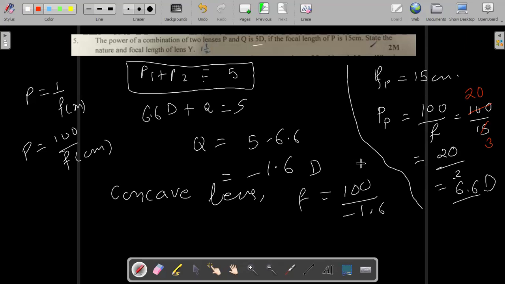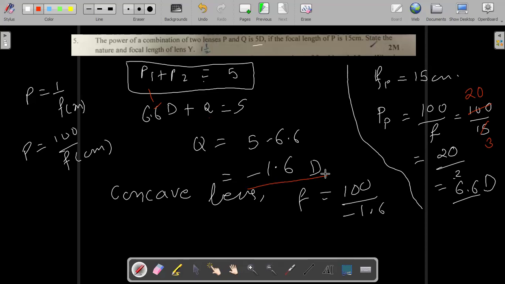Yes, sir. So now at the place of power of P, I put 6.6 and I obtain the power of Q. So power of Q is 5 minus 6.6, which is negative 1.6. Since I'm getting a negative power, negative power means the lens is a concave lens. And again, if I want to find out the focal length, I use the same formula, power equals 1 by f.